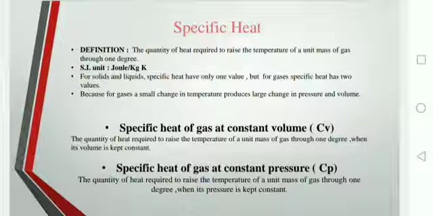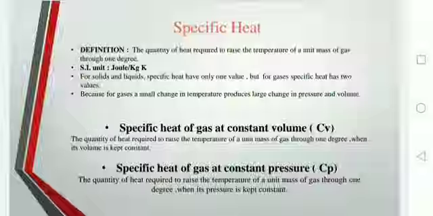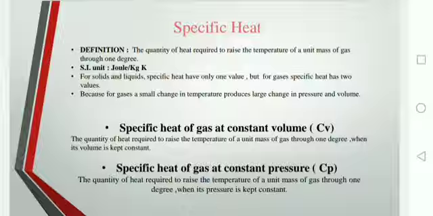Specific heat of gas at constant volume. The definition is the same, that is the quantity of heat required to raise the temperature of unit mass of gas through 1 degree, but when its volume is kept constant, we call this heat the specific heat of gas at constant volume. Similarly, specific heat of gas at constant pressure is defined as the quantity of heat required to raise the temperature of unit mass of gas through 1 degree when its pressure is kept constant.